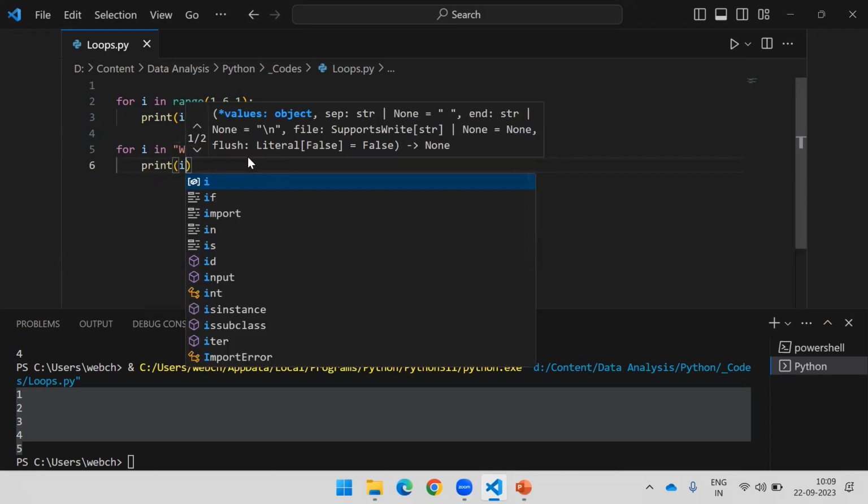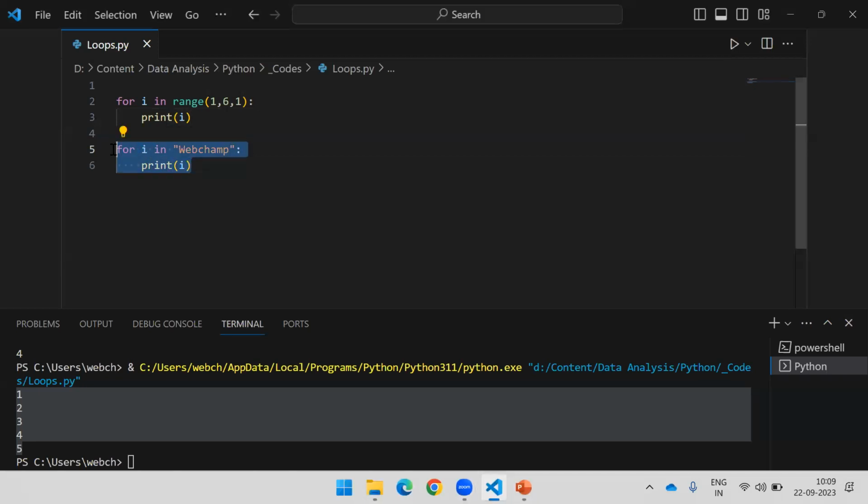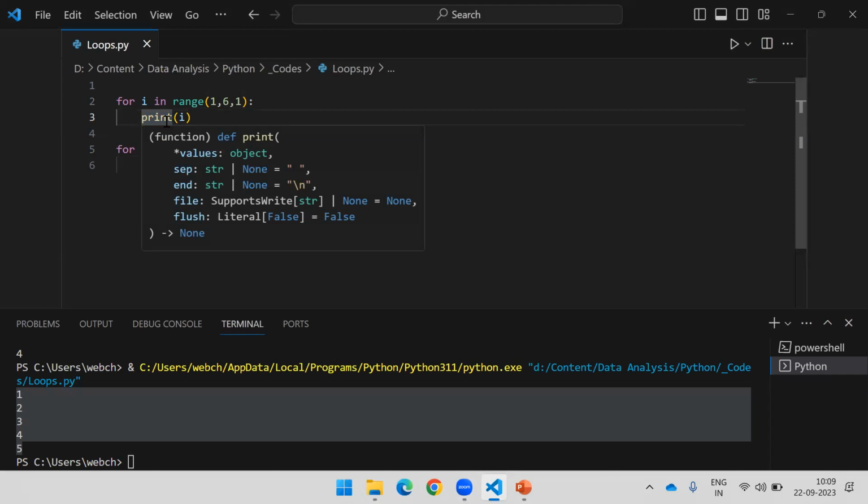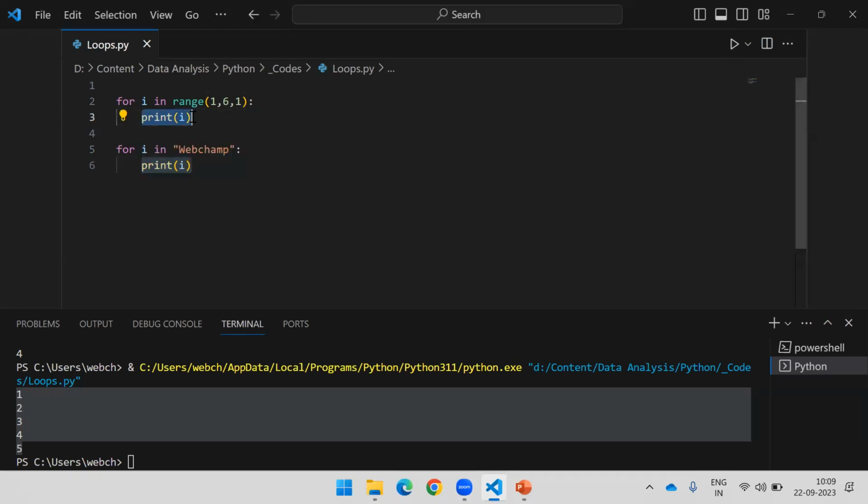I will say print I, and now I don't want this to be executed. This will get executed, but I don't want this. So here I will comment this out. Python comments let you skip execution for testing purposes, or if you want to write something about your code, you can use comments. If you write hash, it will be a single line comment.